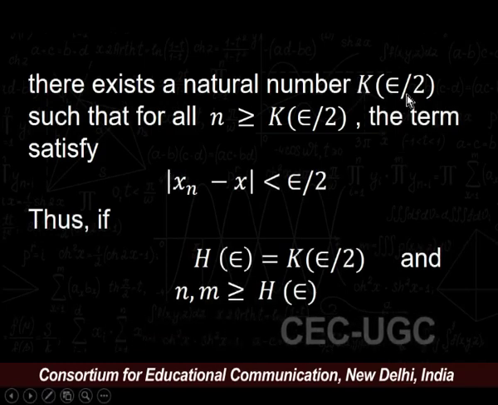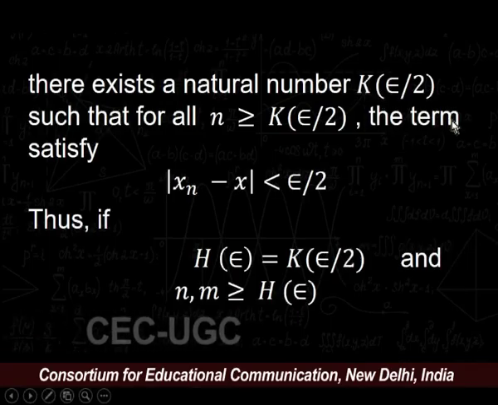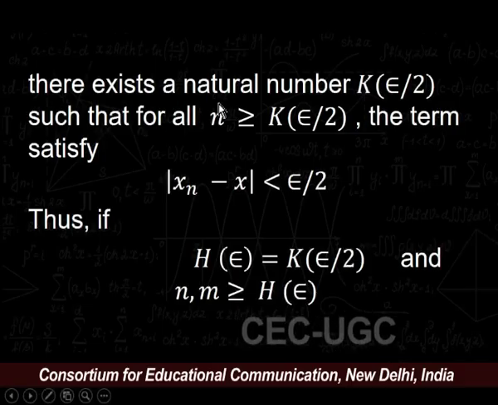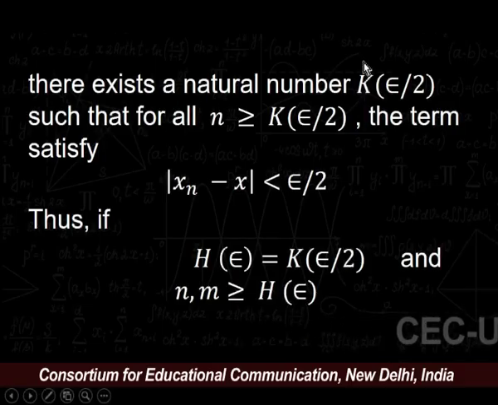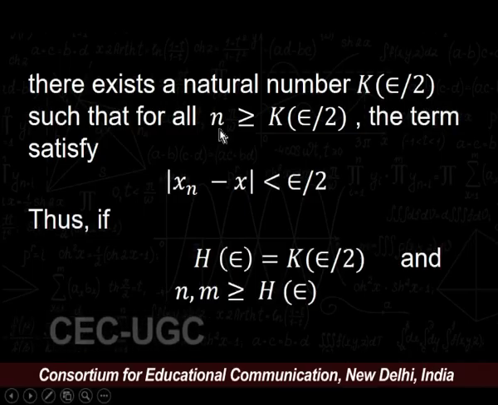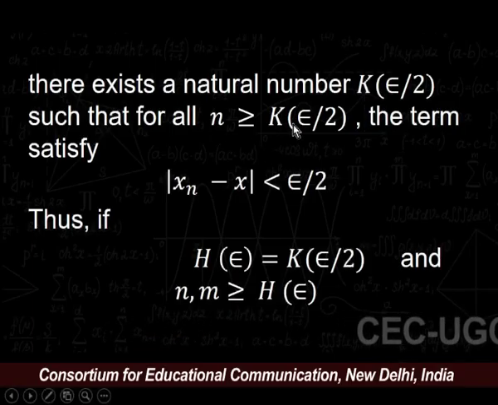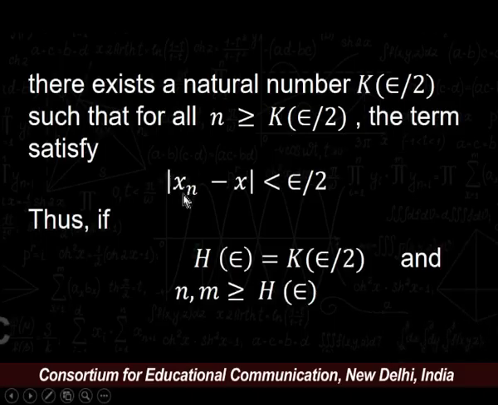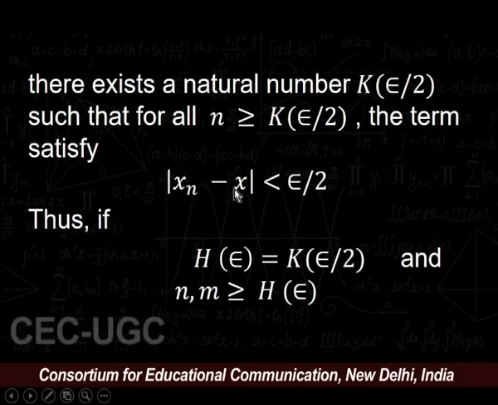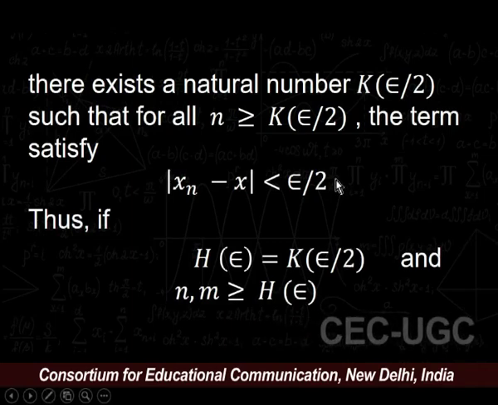Depending upon some epsilon, in this case we choose our epsilon as epsilon upon 2. So, by the definition, there must exist a natural number k depending upon epsilon upon 2 such that for all natural numbers n greater than or equal to k, where k is depending upon epsilon upon 2, we must have modulus of xn minus x is strictly less than epsilon by 2. Say this is our equation number 1.